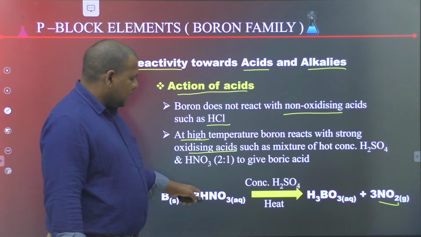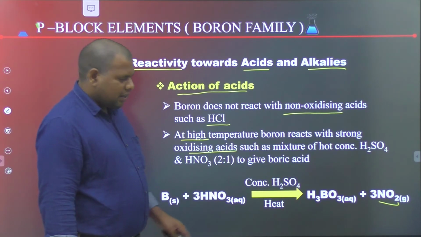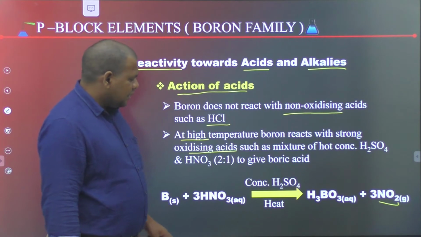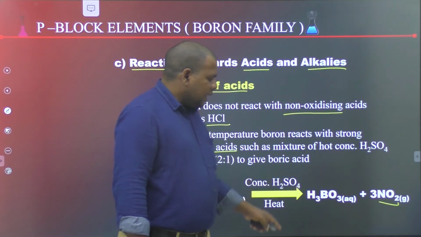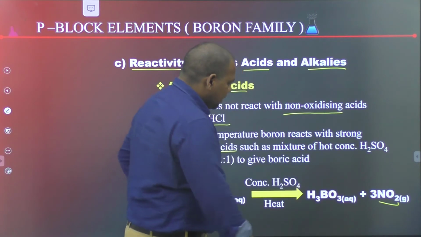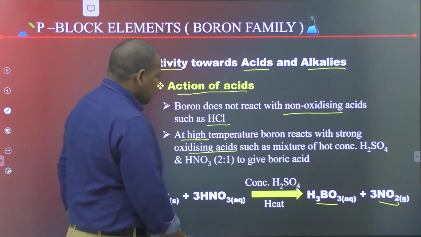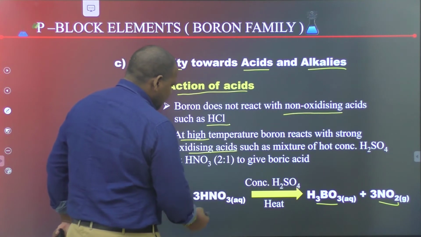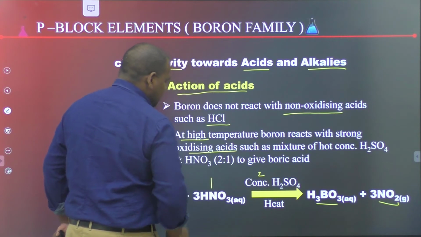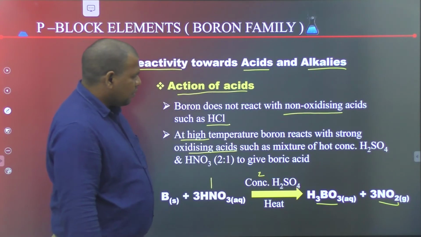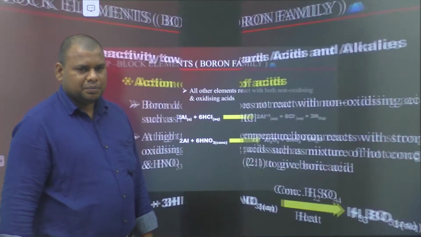Boron reacts with concentrated HNO3, that means nitric acid, in presence of sulfuric acid. It liberates NO2 gas along with boric acid, H3BO3. The ratio of acids is 2:1, concentrated H2SO4 2 moles and HNO3 1 mole.